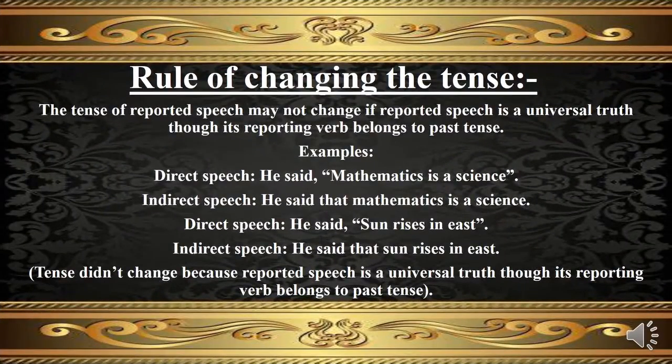Sometimes the tense of reported speech may not change. If reported speech is a universal truth, though its reporting verb belongs to past tense, observe the following example. Here in indirect narration, the universal truth mathematics is a science will remain unchanged. In the second example, the universal truth sun rises in east will also remain unchanged. We observe that the tense didn't change because reported speech is a universal truth, though its reporting verb belongs to past tense.